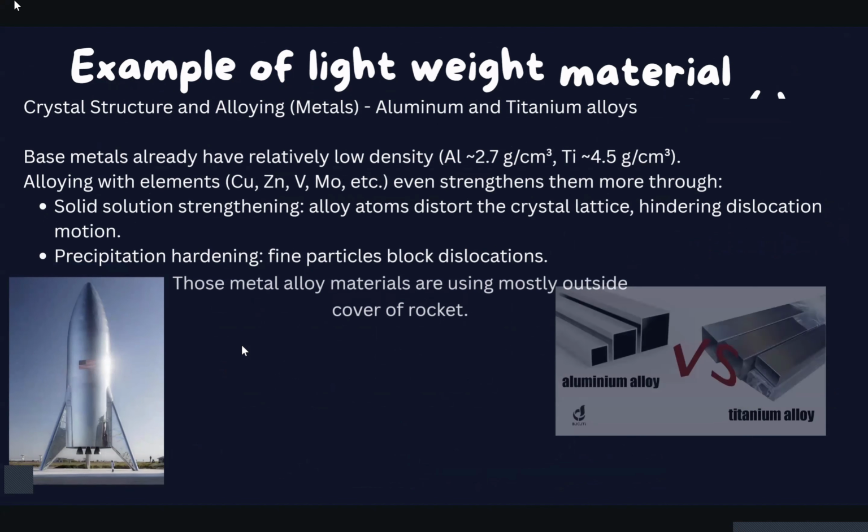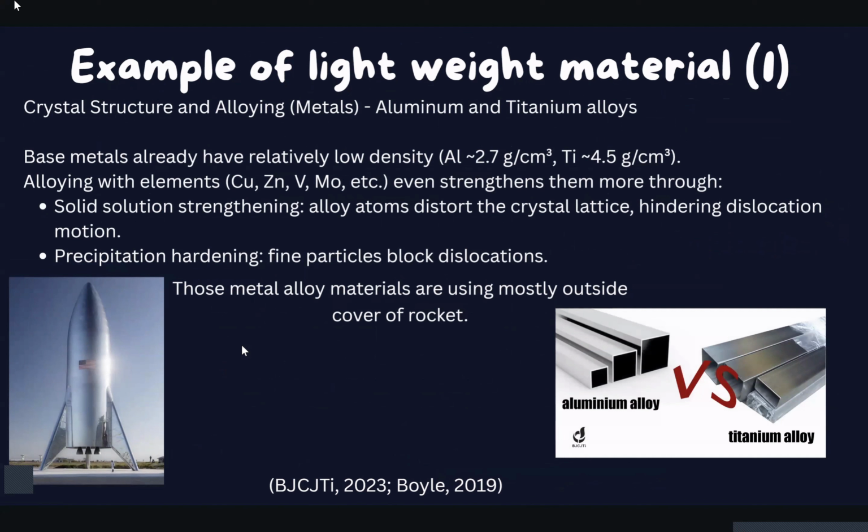First is aluminum and titanium alloy. Base materials already have relatively low density, and alloying with elements strengthens them through solid solution strengthening. Alloy atoms distort the crystal lattice, hindering dislocation motion, and this material is commonly used as the cover of a rocket. Secondly is carbon fiber reinforced polymer.